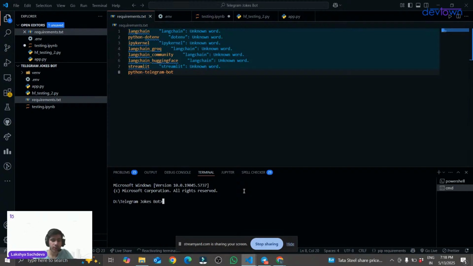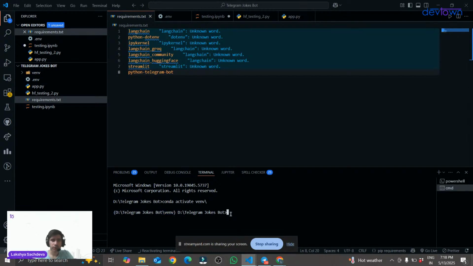So for you guys, the statement to activate your environment is venv/scripts/activate. This is the command for you guys to activate your environment if you have created your environment in the normal way. As I have created my environment with the help of Anaconda, I will simply be using conda activate venv/. Okay, so you guys can see I have activated my environment over here.